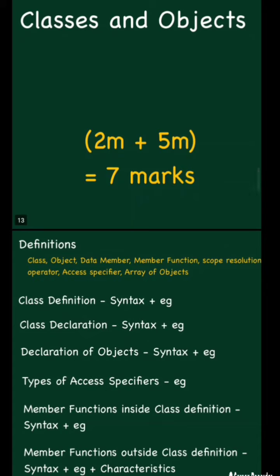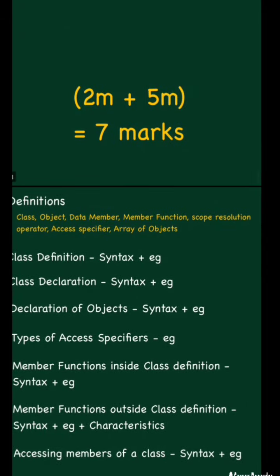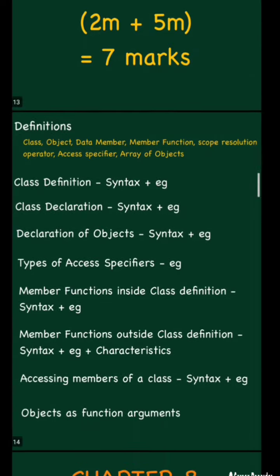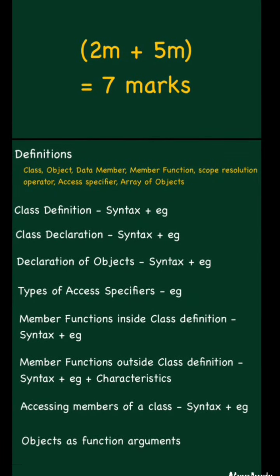So no need to worry about 1 and 3 marks from this chapter. You can expect definitions for 2 marks. Now we'll see what the important definitions are that you should learn. Here: the definition of class, object, data member, member function and scope resolution operator, what are the access specifiers, and define array of objects. These are some of the important definitions that you have to concentrate on.